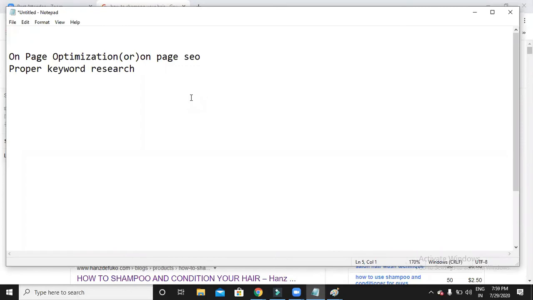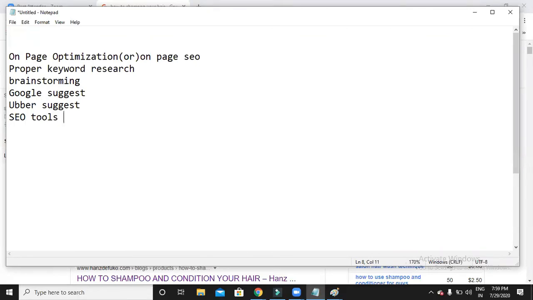First thing is brainstorming. Second thing is Google Suggest. Third thing is Ubersuggest. Or else you can use some other SEO tools also, no problem. So the first thing is brainstorming.